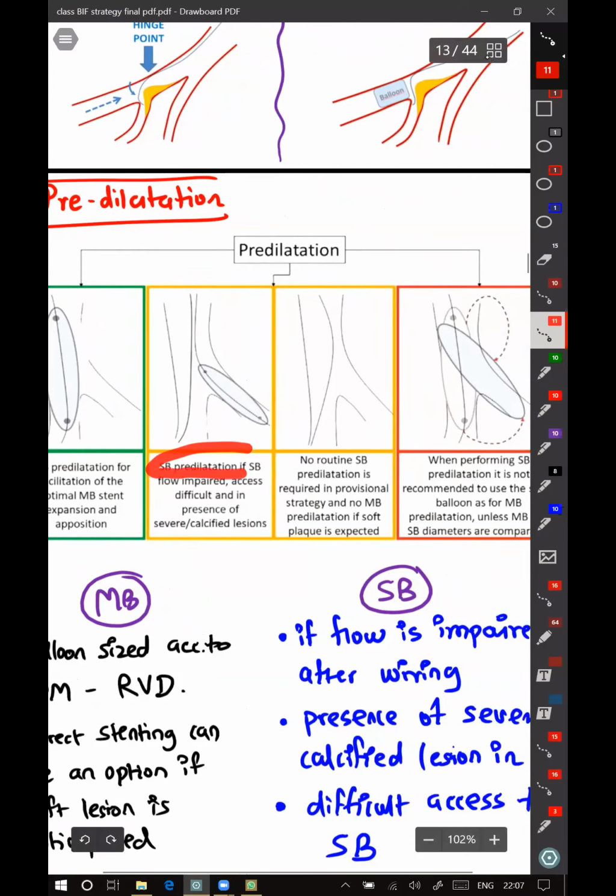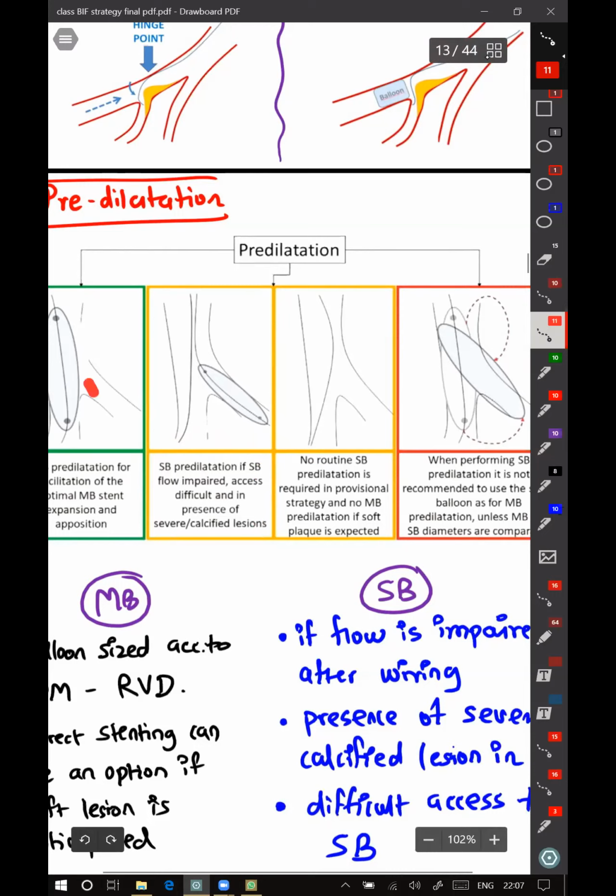You do side branch pre-dilatation if side branch flow is impaired, or you feel the access will be difficult and you have struggled a lot to put the wire inside at the beginning. Or if the side branch is heavily calcified or has a severe lesion, you have to do side branch pre-dilatation also.